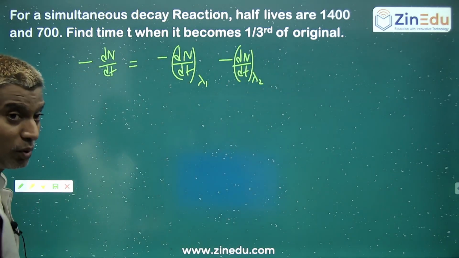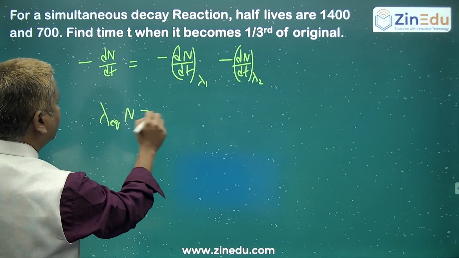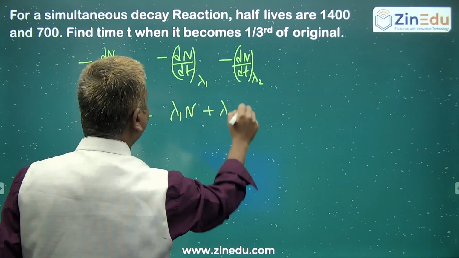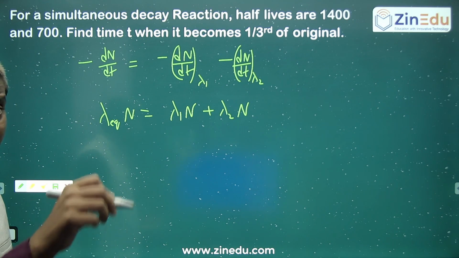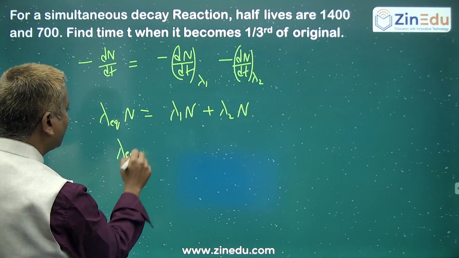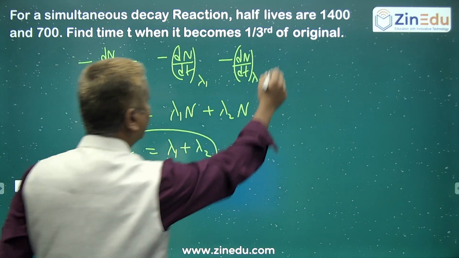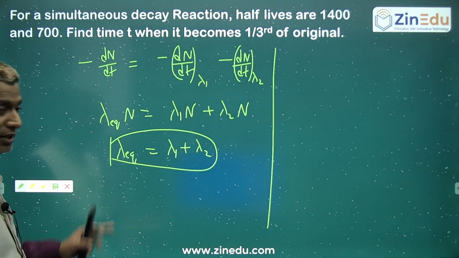Okay. So this is lambda equivalent into N is equal to lambda 1 N plus lambda 2 N. Rate of disintegration is equal to lambda into N, directly proportional to number of nuclei at that instant. Okay. So lambda equivalent you first find out is equal to lambda 1 plus lambda 2.